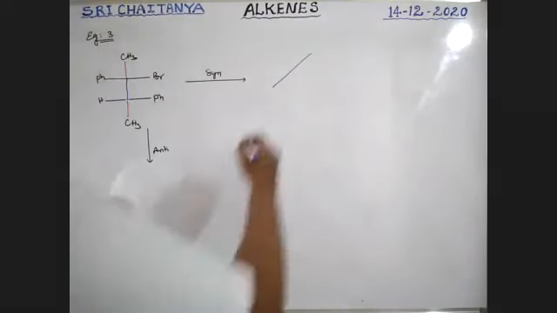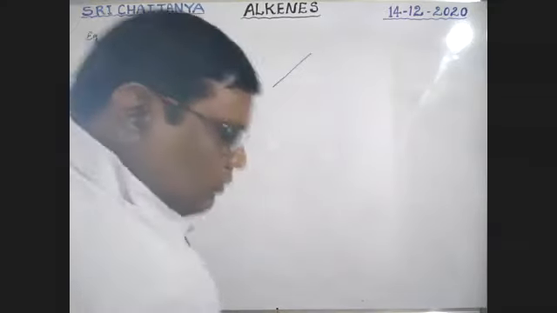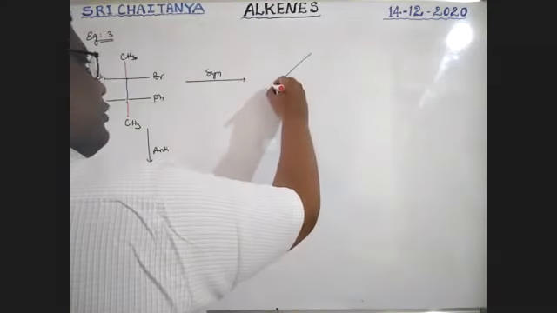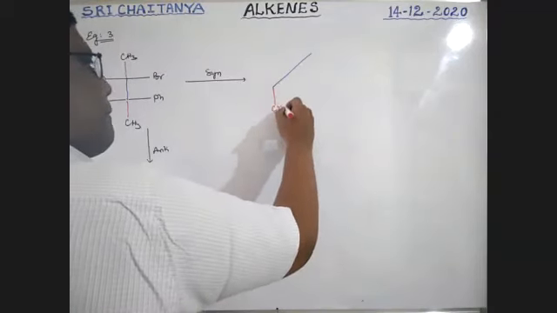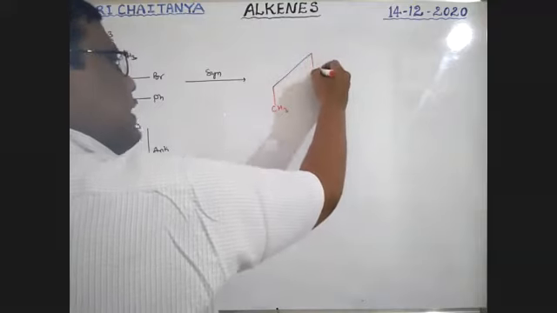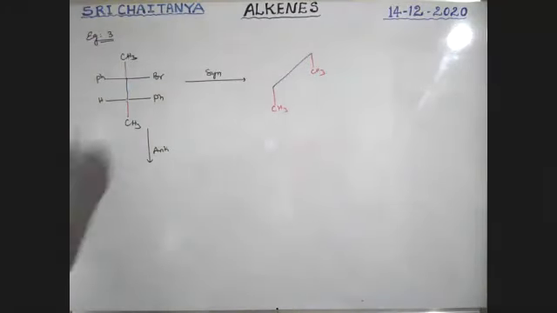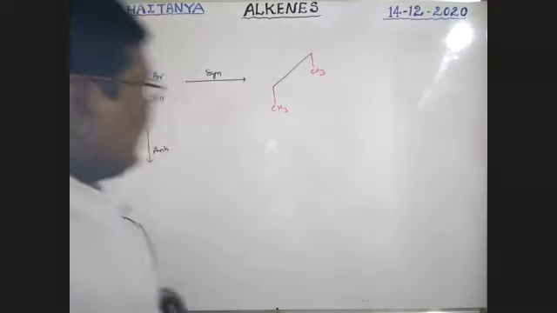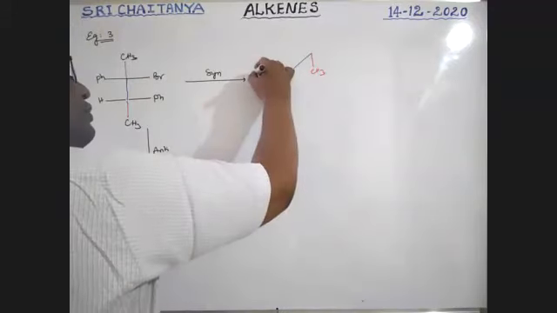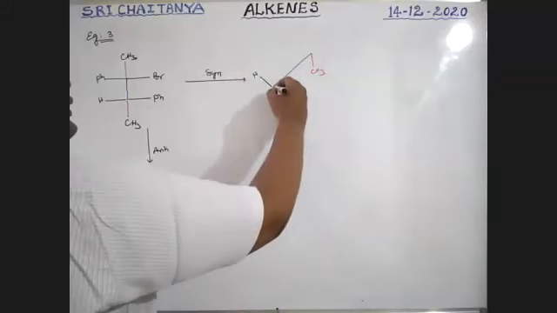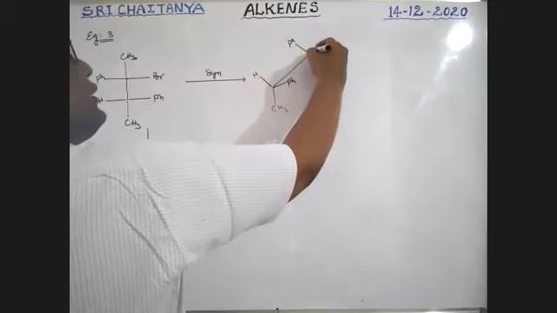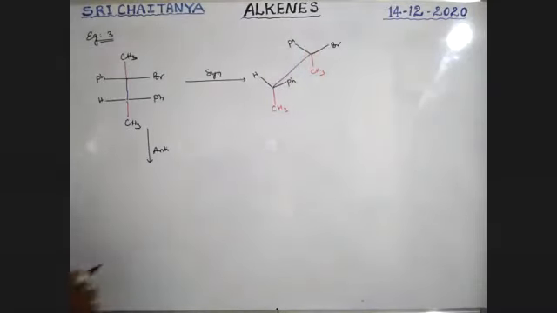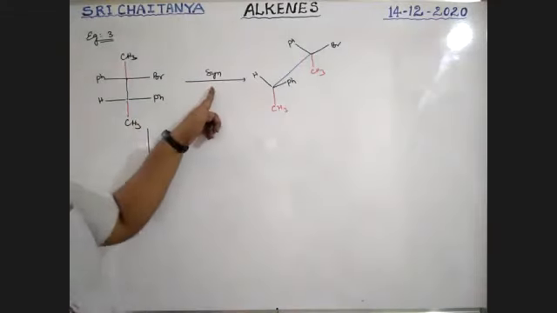That is CH3, this is also CH3. The remaining two groups are moving upward. So this is H, this is Ph, and this is Br. Okay.